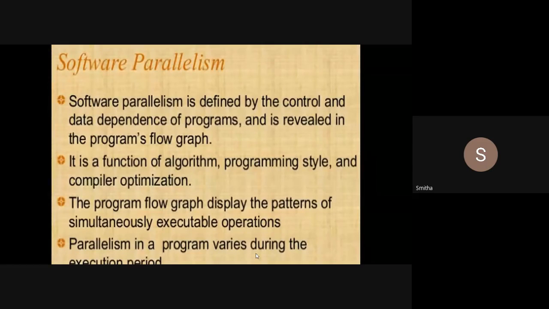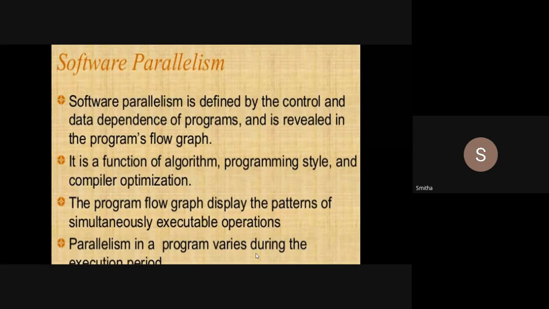We have seen the dependence graph, right? In the dependence graph, we denote all the dependencies among the instructions, and that will be given in the flow graph. It is a function of algorithm, programming style, and compiler optimization. As you know, hardware parallelism is a function of cost and performance.